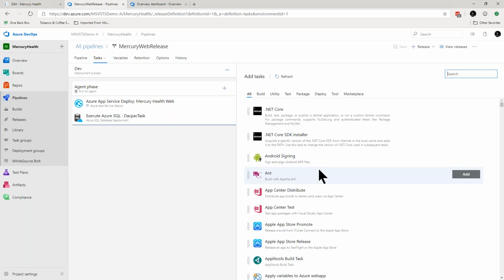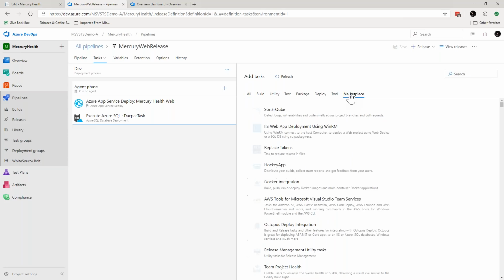Exactly like the build, you can customize this. You can use tasks from the marketplace. You can even write your own custom tasks as well. So literally you can deploy anywhere, including even into other people's cloud, although don't do that, use my cloud. No, I'm kidding. But literally our tool doesn't care, right? You can build whatever you want and deploy it anywhere that you want.